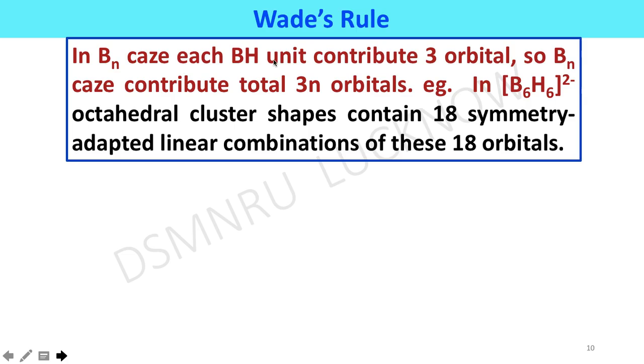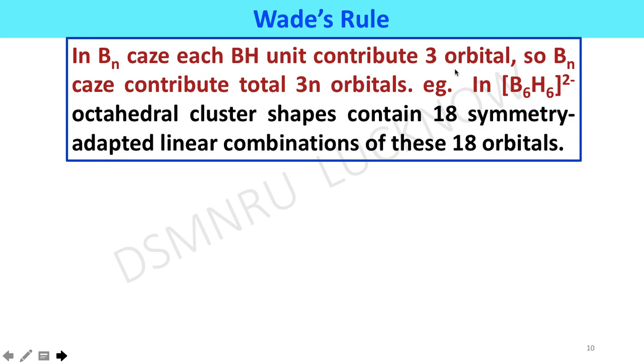In a Bn cage, each BH unit contributes 3 orbitals, so the Bn cage contributes a total of 3n orbitals. For example, the B6H6 2 minus octahedral cluster contains 18 symmetry adapted linear combinations of these 18 orbitals, because each unit contributes 3, and here there are 6 BH units.